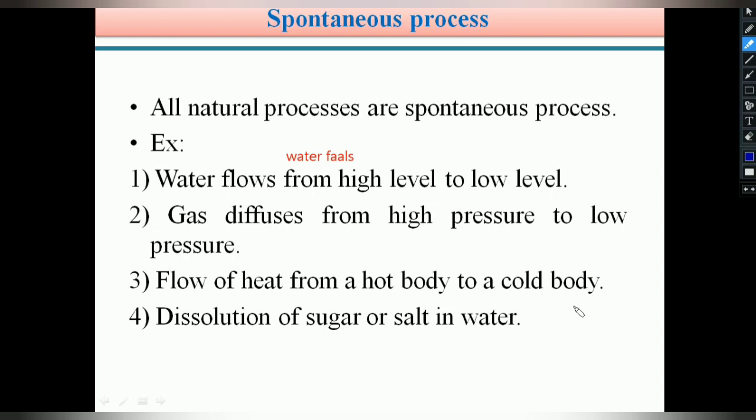Similarly, dissolution of sugar or salt in water. When you add a small amount of sugar or salt in water, it readily dissolves in the solvent water. All these take place instantaneously without giving any energy or any help from outside. Under a given set of conditions, means we are not altering any temperature or pressure, naturally it takes place by itself. These types of process are generally known as spontaneous processes. There are so many examples of spontaneous processes in our daily life.